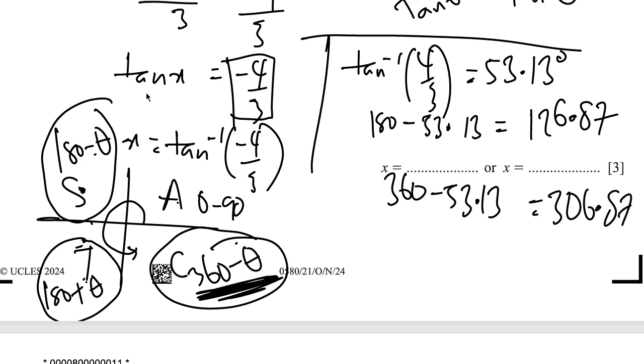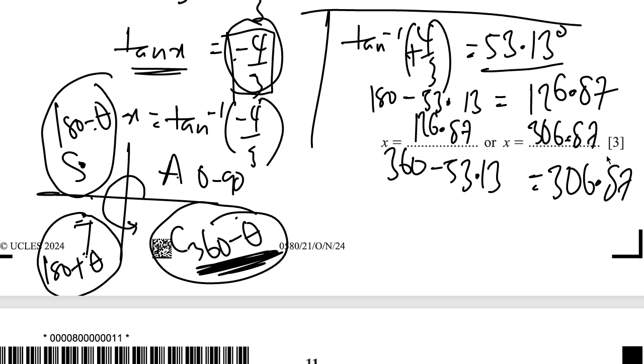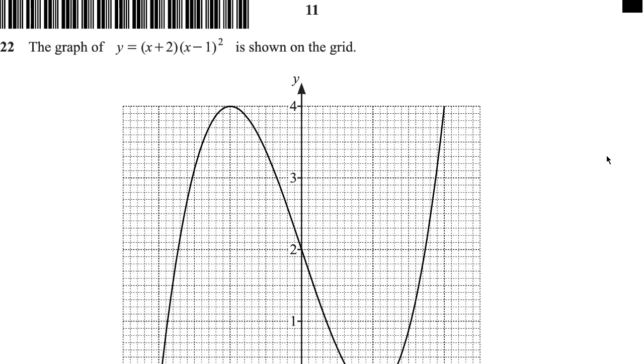And what did we have? That tan x is negative of 4/3. So we got the tan inverse of positive 4/3 so that we get the original angle. And then based on the quadrant system, we can then identify those values that lead to a negative result. You get that? So x is equal to 126.87 or 306.87. Okay, let's move to question 22.